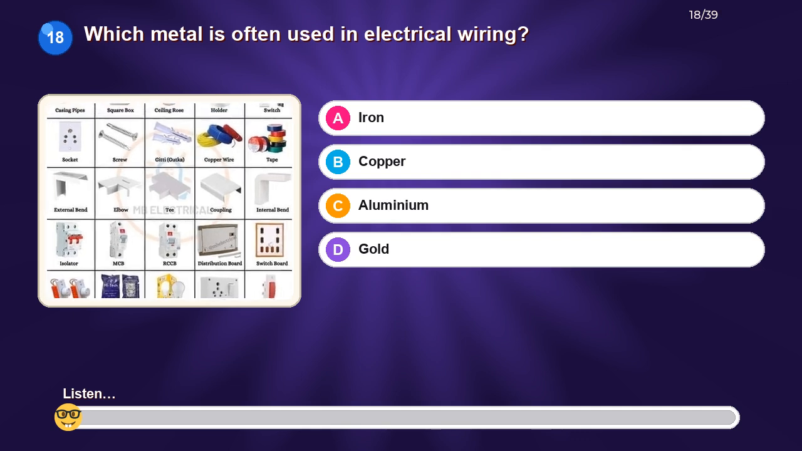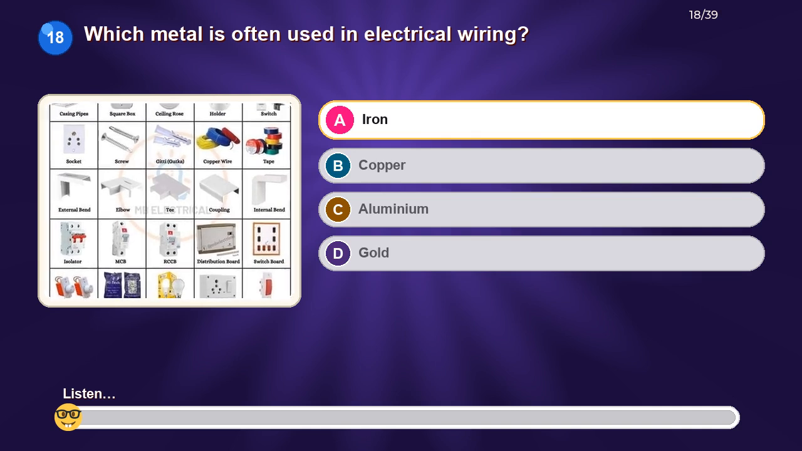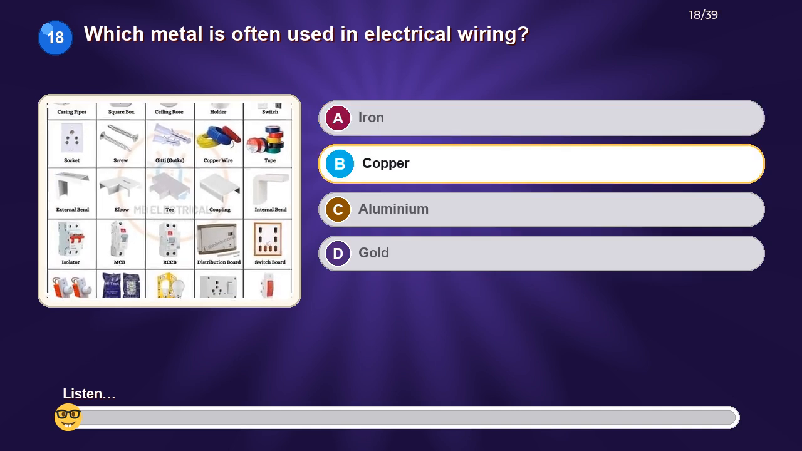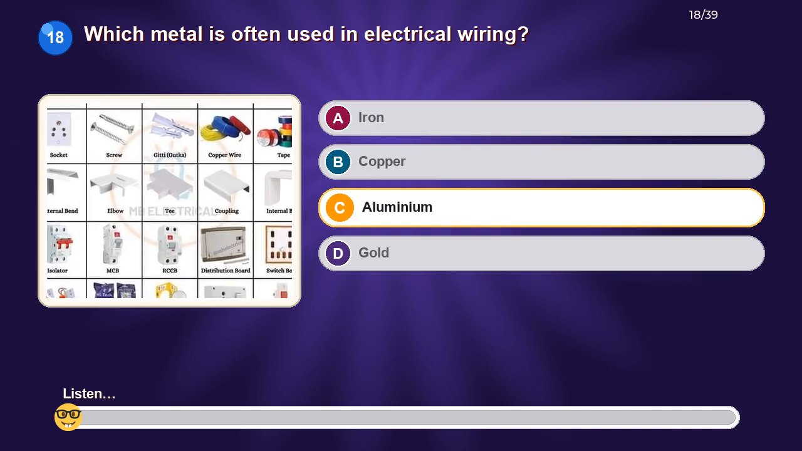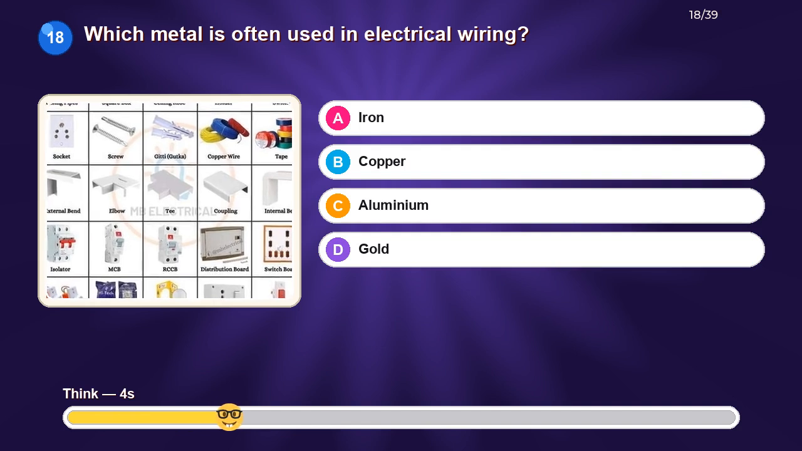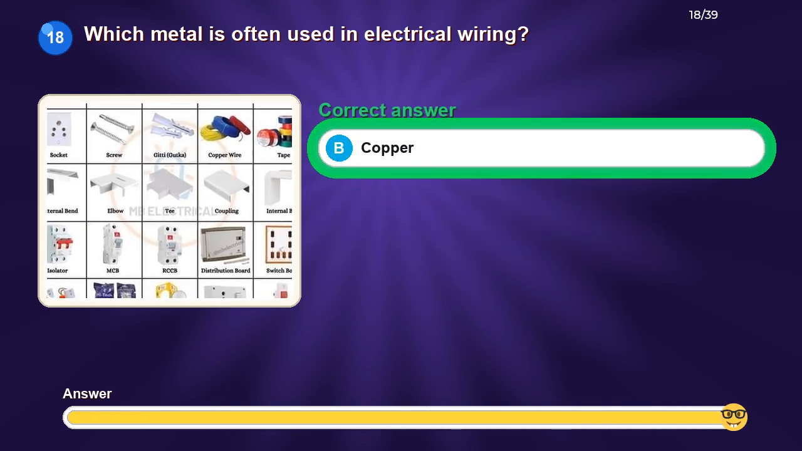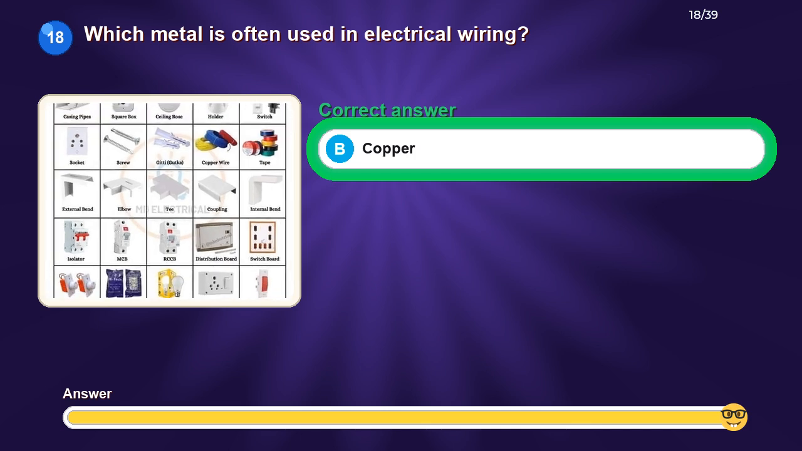Which metal is often used in electrical wiring? Option A, iron. Option B, copper. Option C, aluminium. Option D, gold. The correct answer is copper.